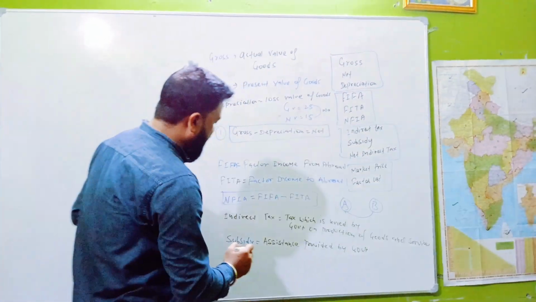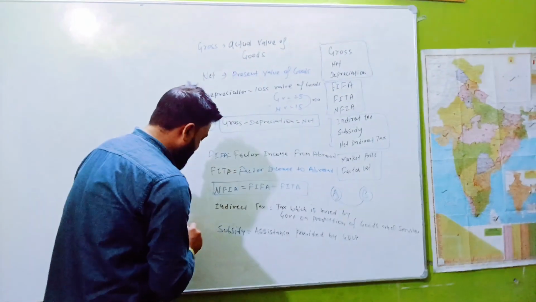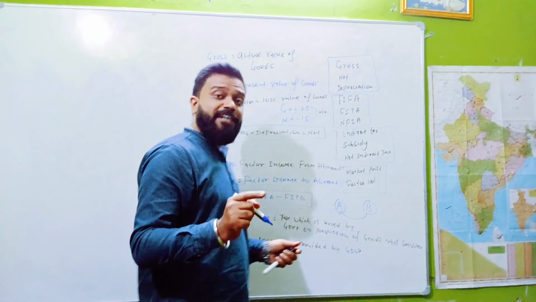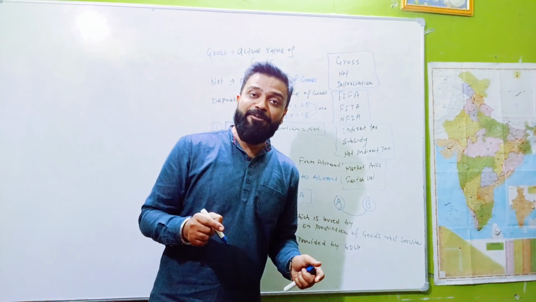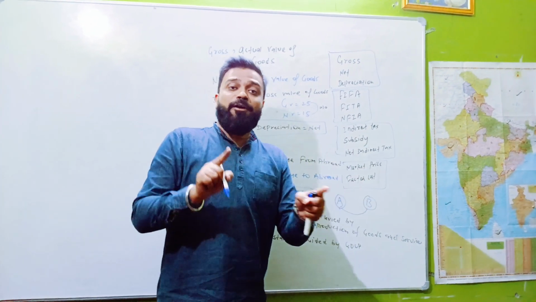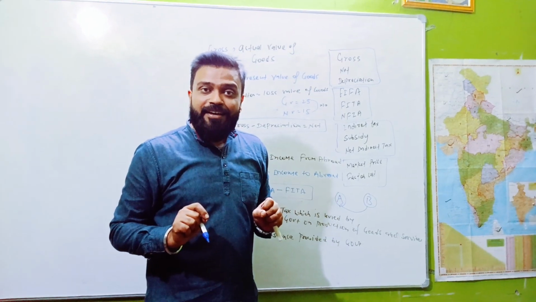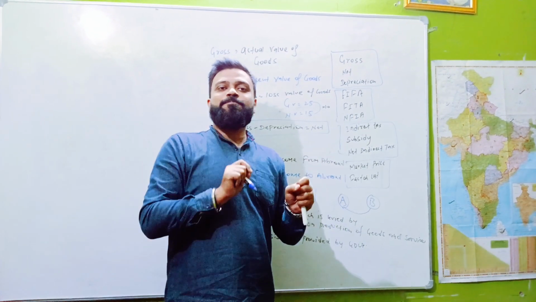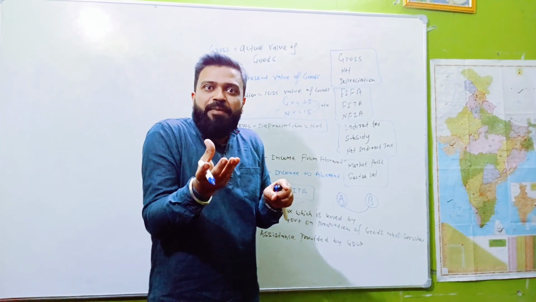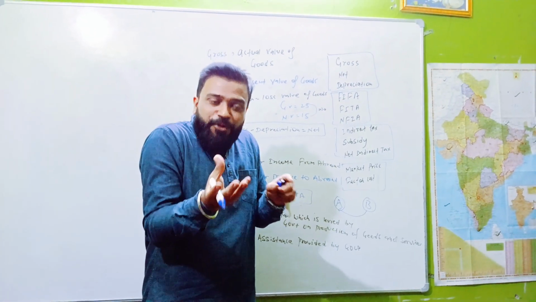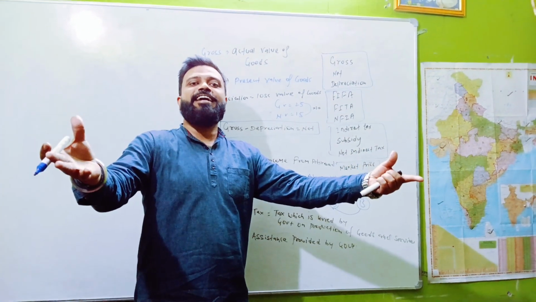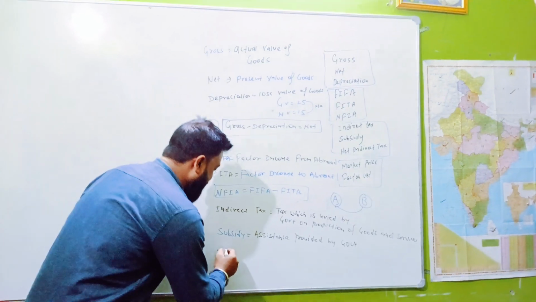Right now, the next is net indirect tax. What is net indirect tax? Net indirect tax means the tax levied by the government on production of goods and services is called indirect tax. But from that indirect tax, government also gives some subsidy. The subsidy is just a help by the government. So from that indirect tax, we can subtract the subsidy. The value comes net indirect tax.